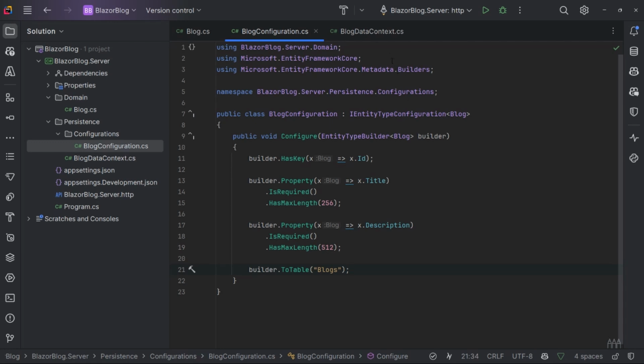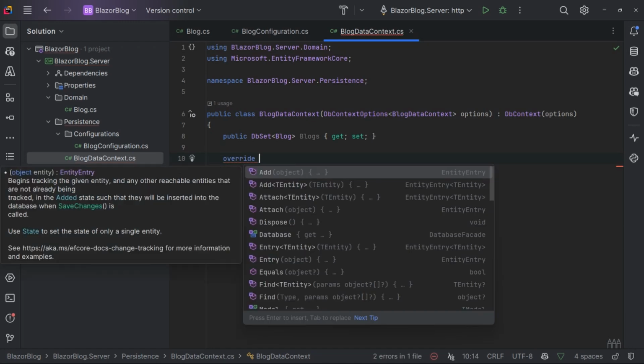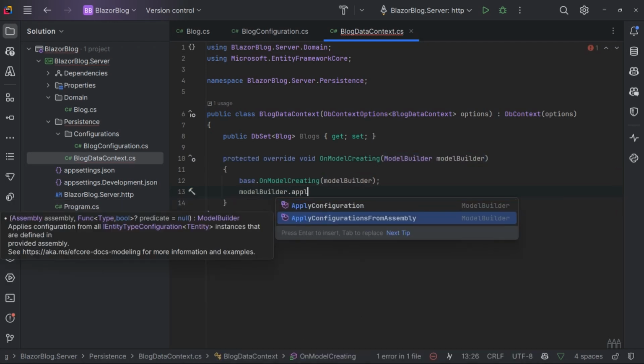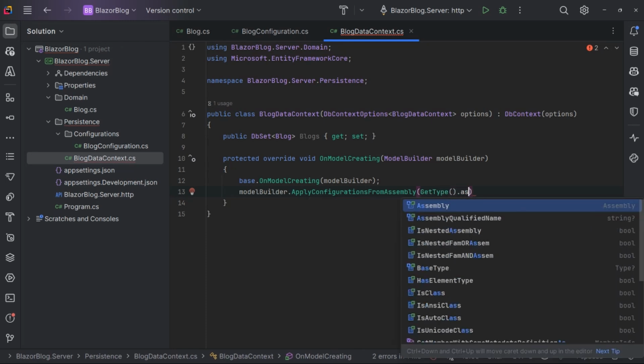If we now go back over to our blog data context, and underneath our DbSet here, I'm going to say override the OnModelCreating method. Now in here, I'm then going to say modelBuilder.ApplyConfigurationsFromAssembly, and I'm then going to say GetType().Assembly.